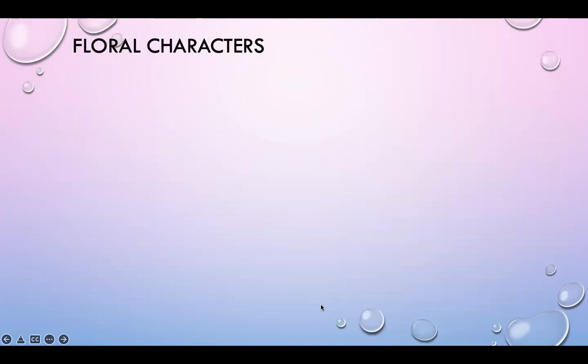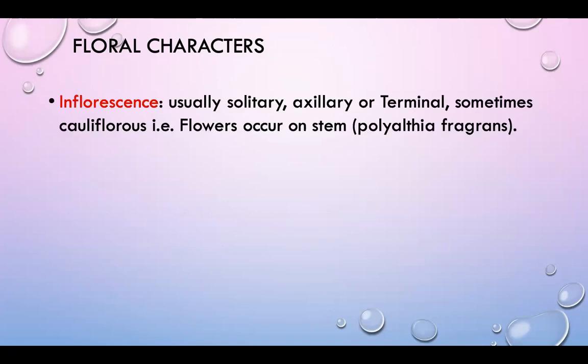Then what are the floral characters of this Annonaceae family? In the floral characters, we will discuss the inflorescence, the flower structure, the calyx, the corolla, the androecium and gynoecium, and the fruit and seed. Then we will go to the inflorescence.